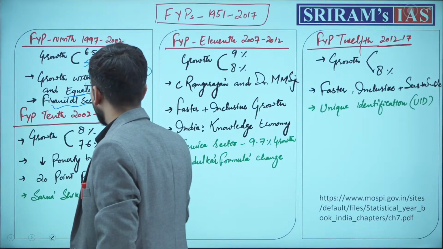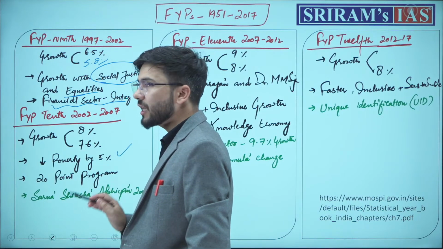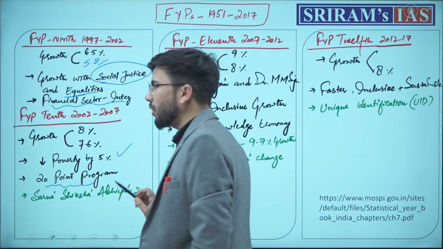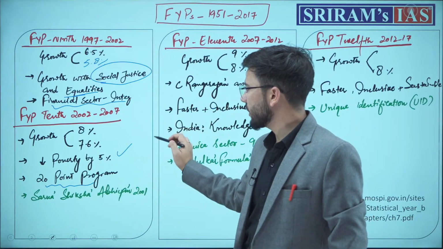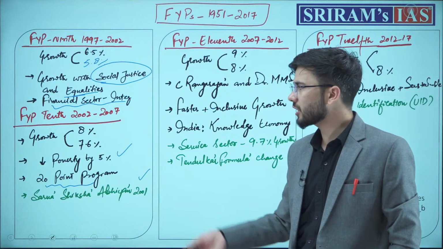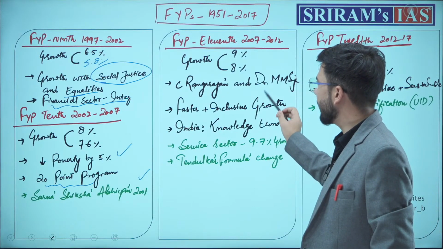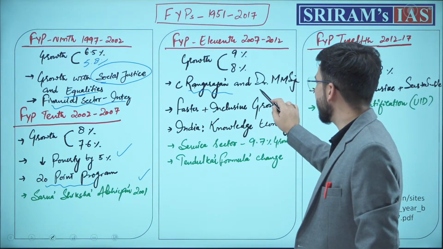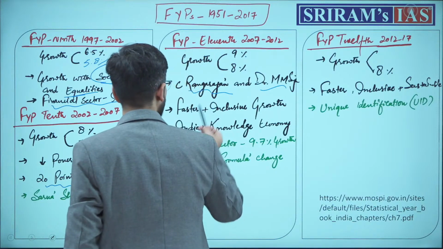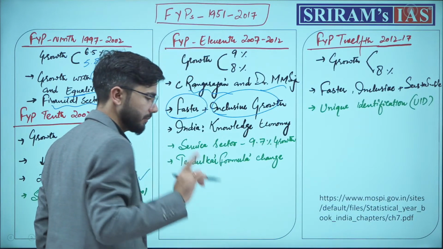The 10th 5-year plan from 2002 to 2007 focused on reducing poverty. It introduced a 20-point program, and Sarva Shiksha Abhiyan was launched in this 10th 5-year plan. Then the 11th plan was formulated by Rangarajan and Dr. Manmohan Singh. It focused on faster and inclusive growth.